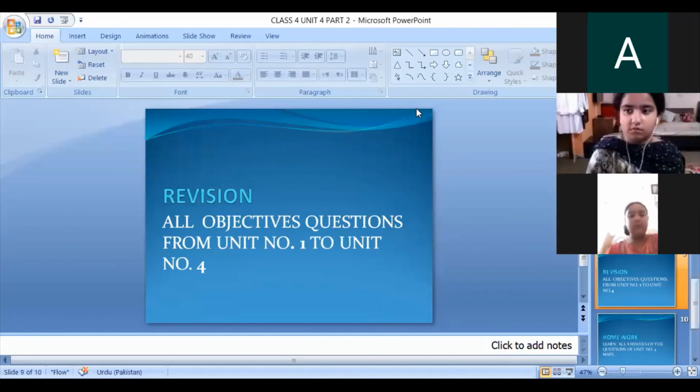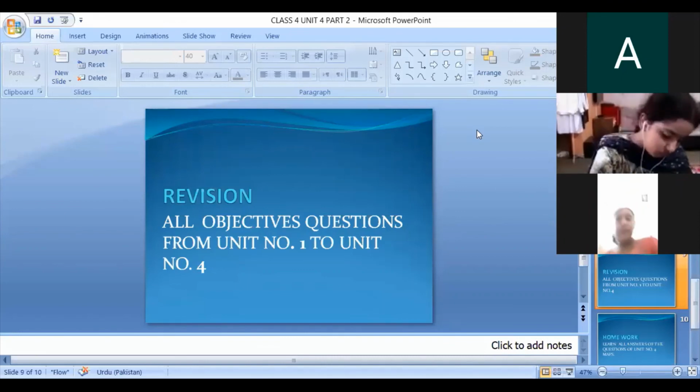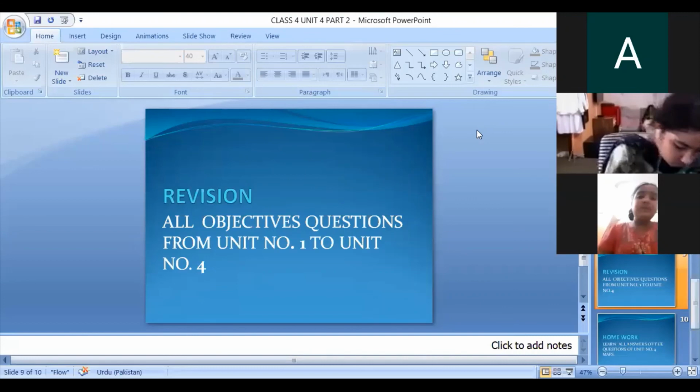Okay, ji. Everyone knows that from 5th August, you are going to appear on your first term assessment. So you have to learn all the question answer and all the objectives. Understand? That is the reason I revised all the objectives from lesson number 1 to lesson number 4. So you can check what you wrote on your book.